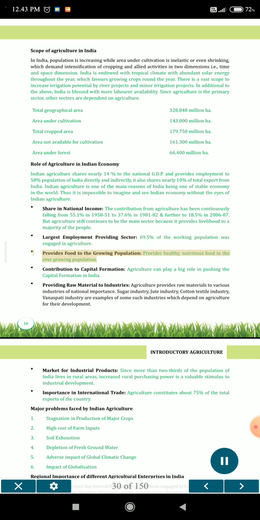Provides food to the growing population, provides healthy, nutritious food to the ever-growing population. Contribution to capital formation. Agriculture can play a big role in pushing the capital formation in India. Providing raw material to industries. Agriculture provides raw materials to various industries of national importance.